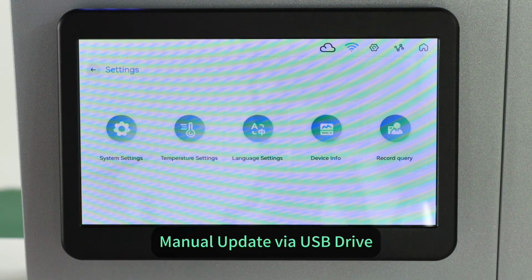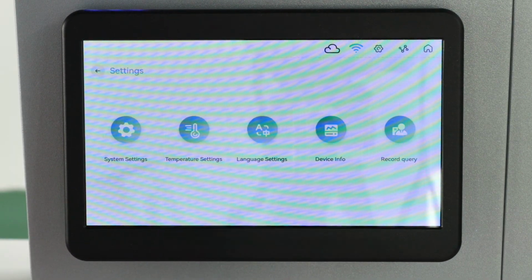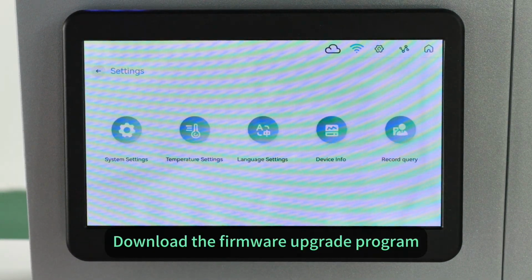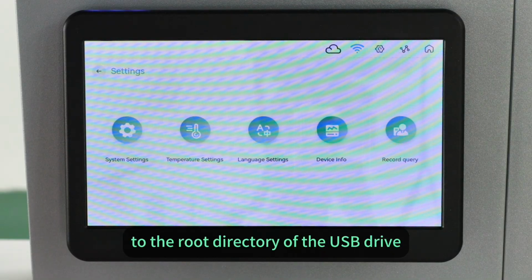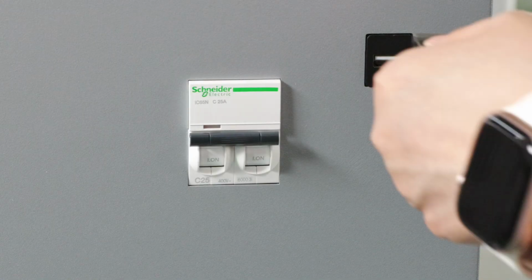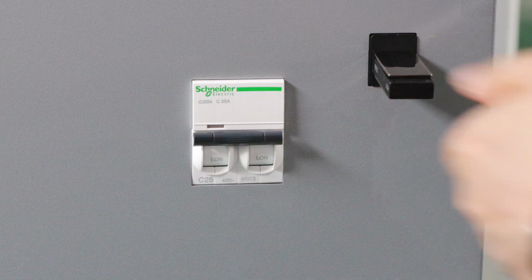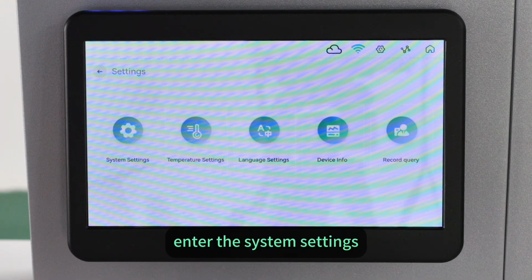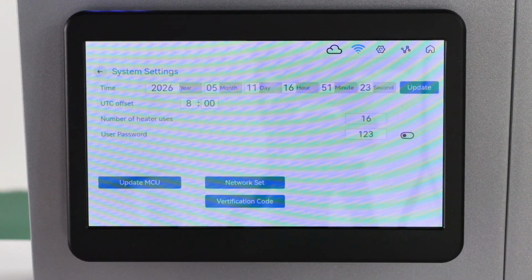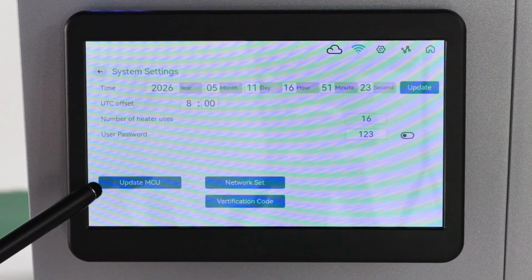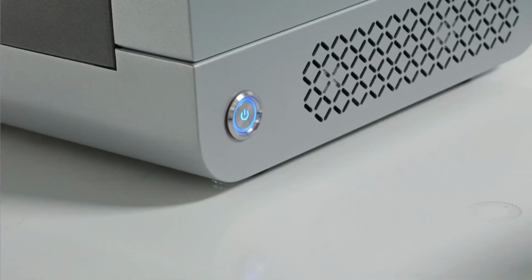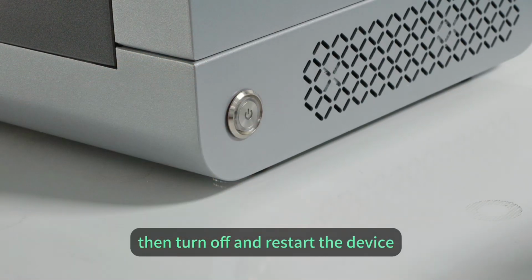Method 2. Manual update via USB drive. Download the firmware upgrade program to the root directory of the USB drive. Insert it into the device's USB port. Enter the system settings. Click Update MCU. Wait for it to complete, then turn off and restart the device.